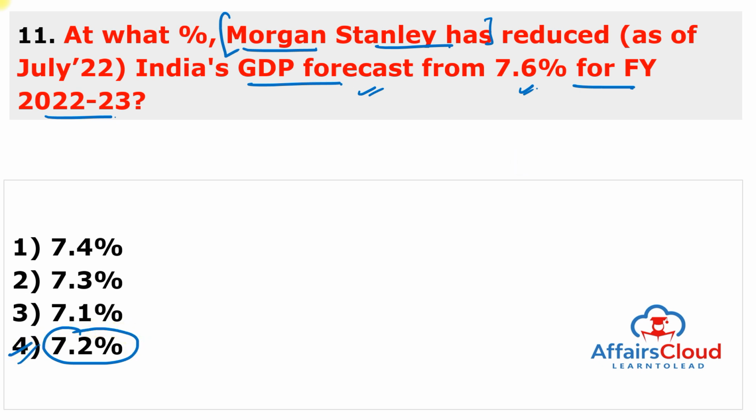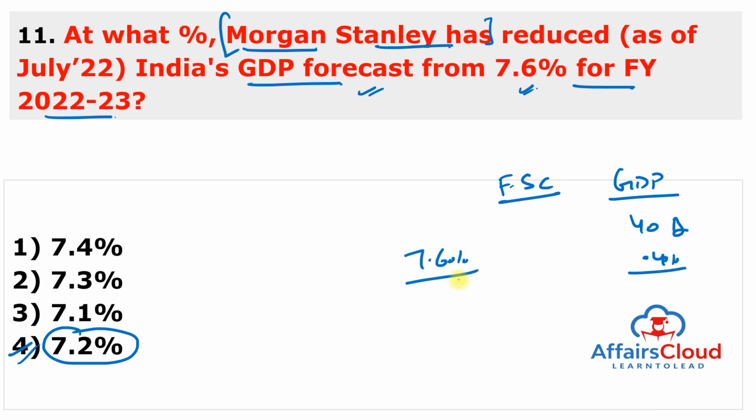The New York, United States based investment management and financial services company Morgan Stanley has cut India's gross domestic product forecast by 40 basis points, or 0.4%, because earlier they predicted 7.6%, but now they predicted 7.2%. This is very, very important.